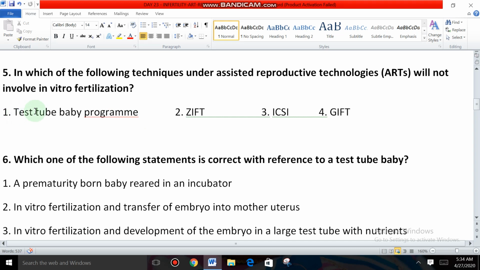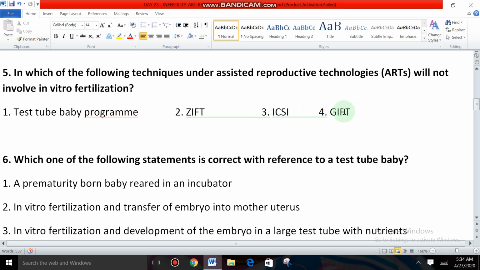First option, test tube baby program, is nothing but IVF, so in vitro, no. Zygote intrafallopian transfer is also in vitro. The third one, ICSI, intracytoplasmic sperm injection: sperm is injected directly into the ovum, and fertilization takes place outside the body, in vitro.